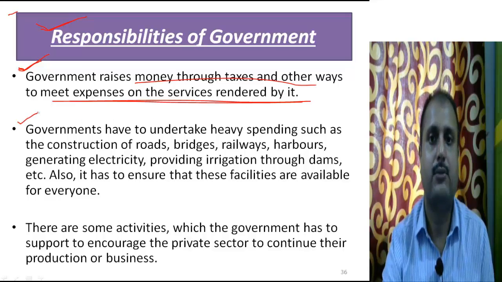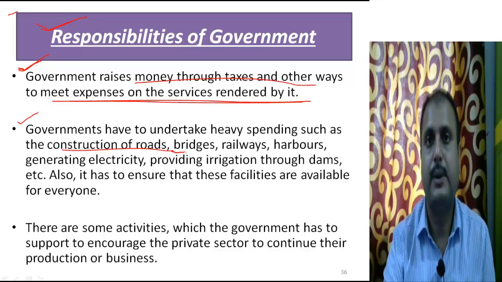Second one, the government has to undertake heavy services like the construction of roads. The private company or the private sector can't build roads. It cannot afford this kind of heavy spending on the infrastructure of India. So it is the government only which can undertake these works: bridges, railway, harbors, generating electricity, providing irrigation through dams.